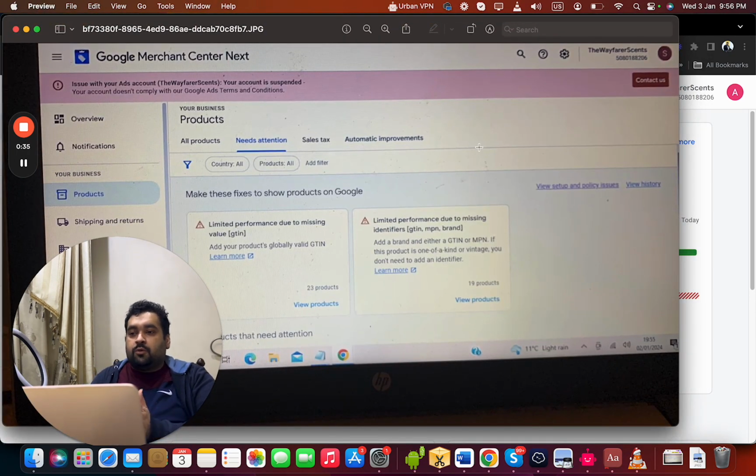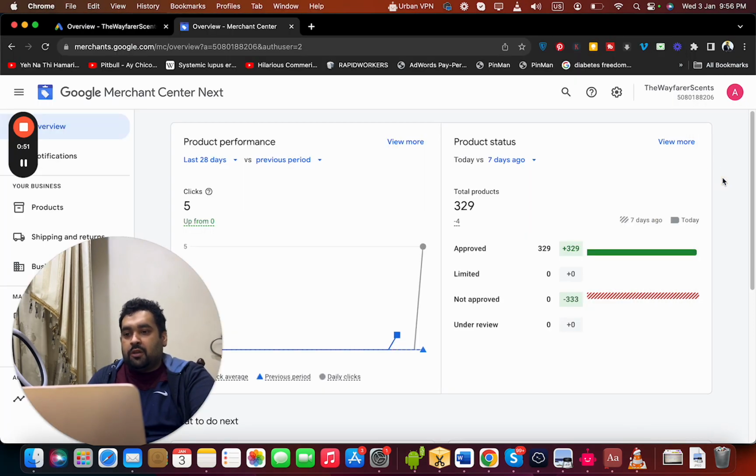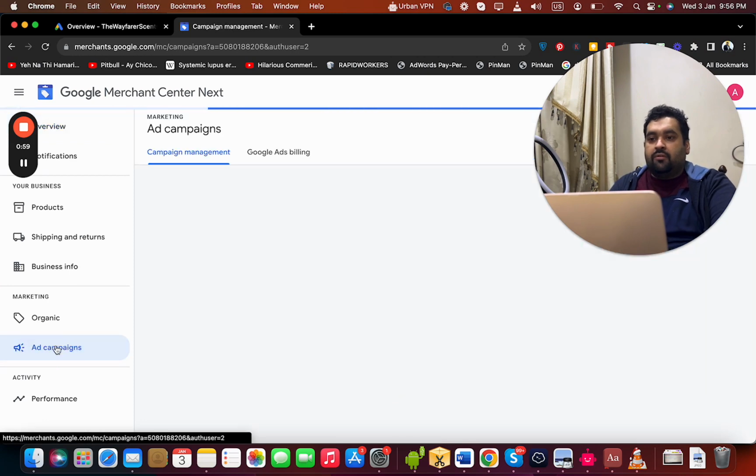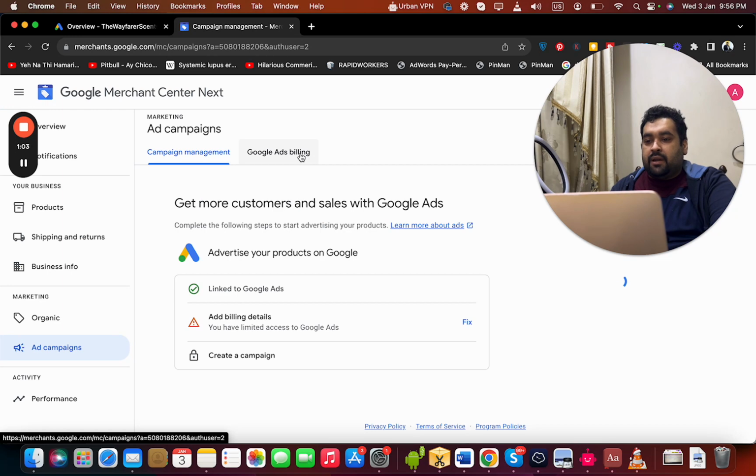Okay, so when moving to the products, you can see the issues with your ad account. Your account is suspended. Your account doesn't comply with our Google Ads terms and conditions. The thing is, let me show you the account. The Merchant Center account is no more suspended. The account has approved products. But if I show you the ad campaigns, the Google Ads account is still suspended.